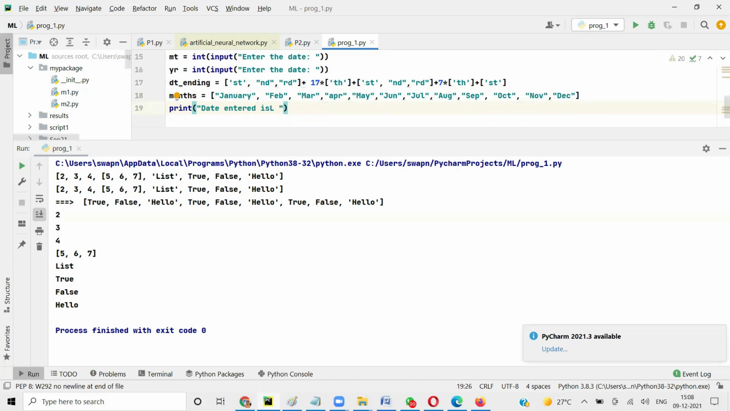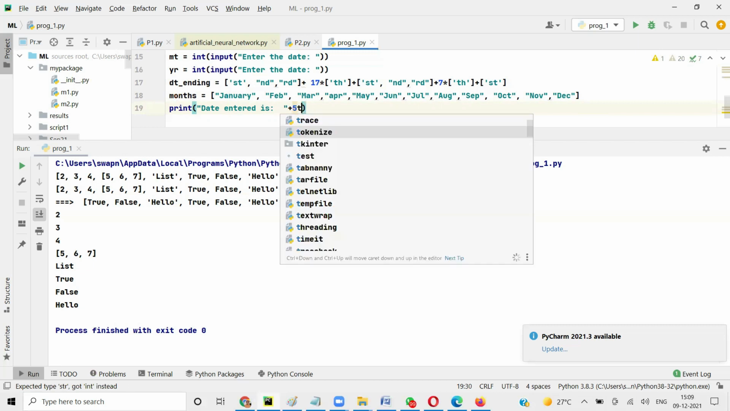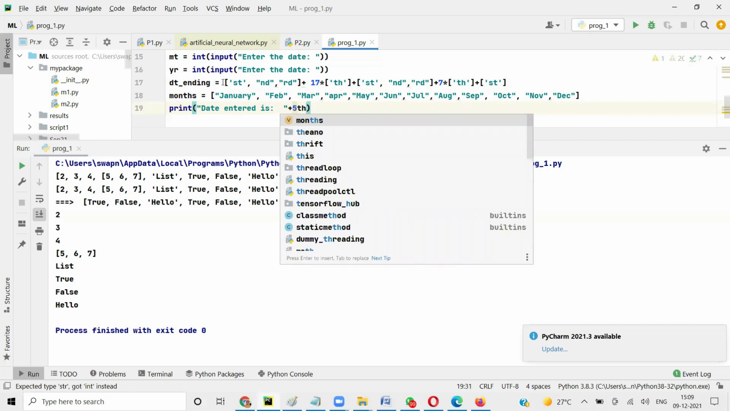We need to find the date, right? So if it is 5, we have to put 5 as it is, plus 5. Let's say if the date entered is 5, okay? So it should come as, assuming, 5th. Correct? It should come as 5th.